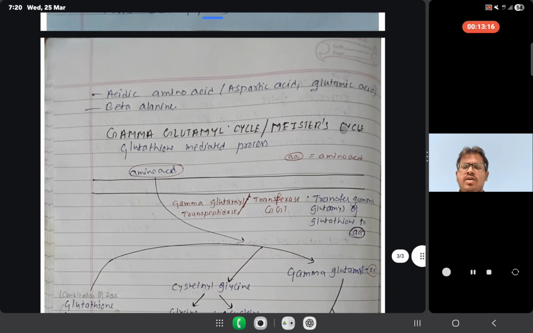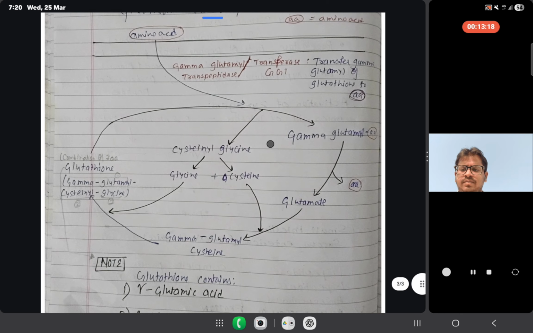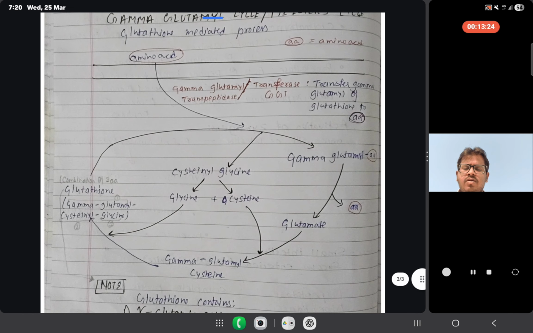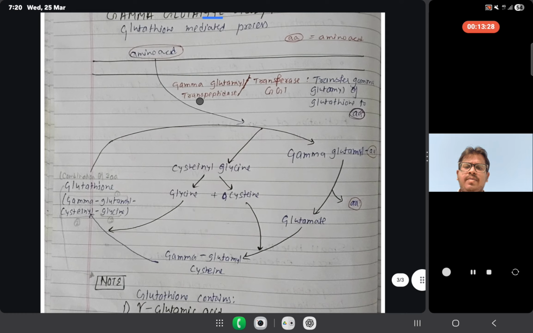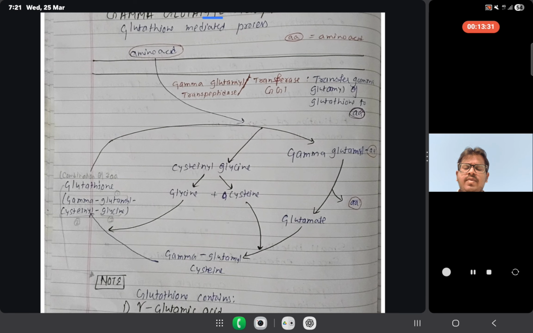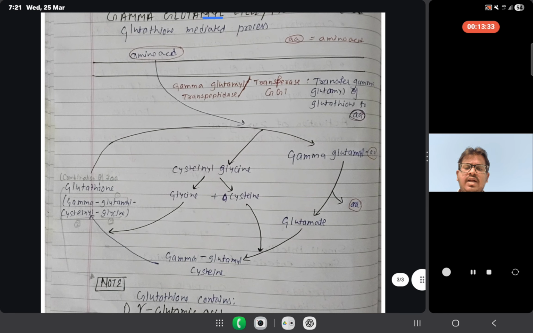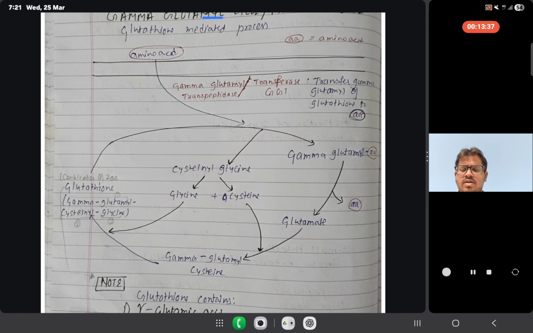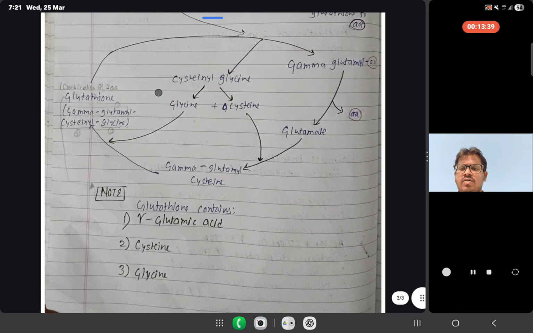This cycle is very important for PG entrance exams. Glutathione contains gamma glutamic acid, cysteine, and glycine. In the presence of an amino acid and gamma glutamyl transpeptidase, it is broken into two parts, cysteine glycine and gamma glutamyl amino acid. Glutamate and cysteine are formed, so you can understand that this again forms glutathione.